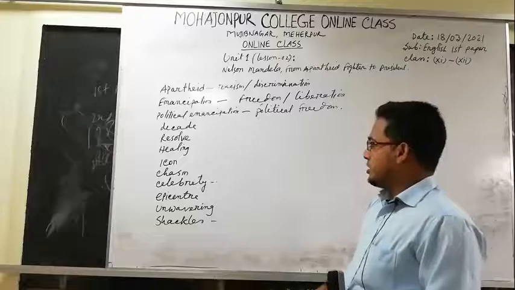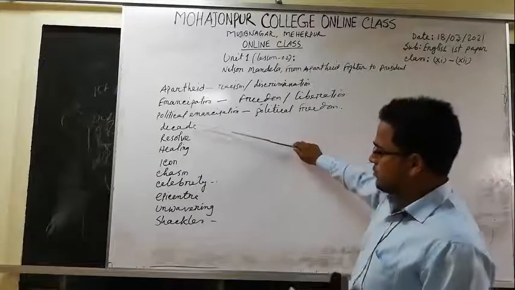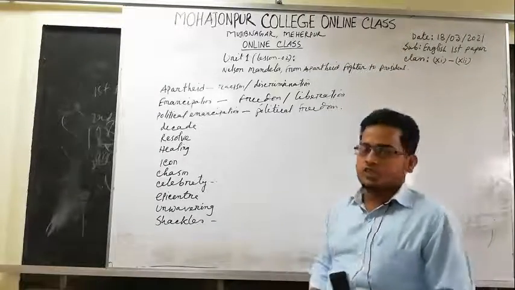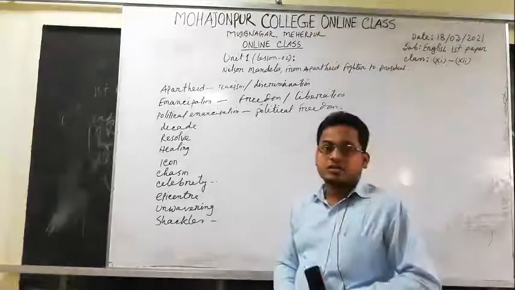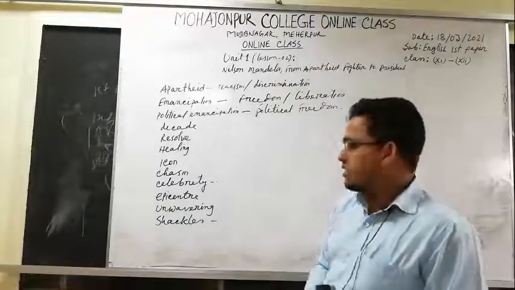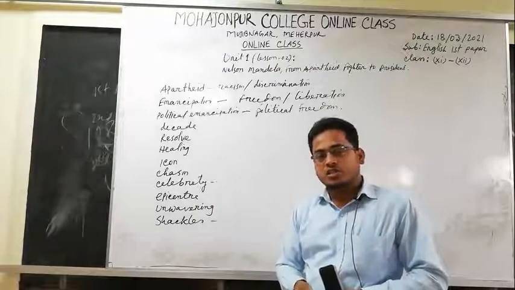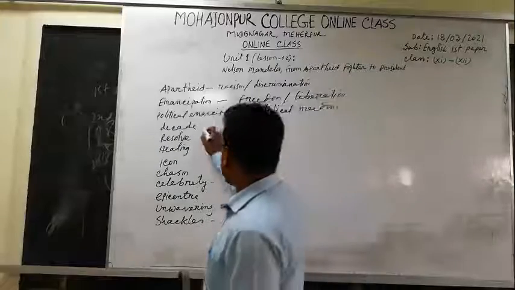Okay. Now my dear students, decade, the most important word for you, decade. What does the word decade stand for or refer to, or what do you mean by the word decade? Decade means 10 years, a duration of 10 years or a period of 10 years.